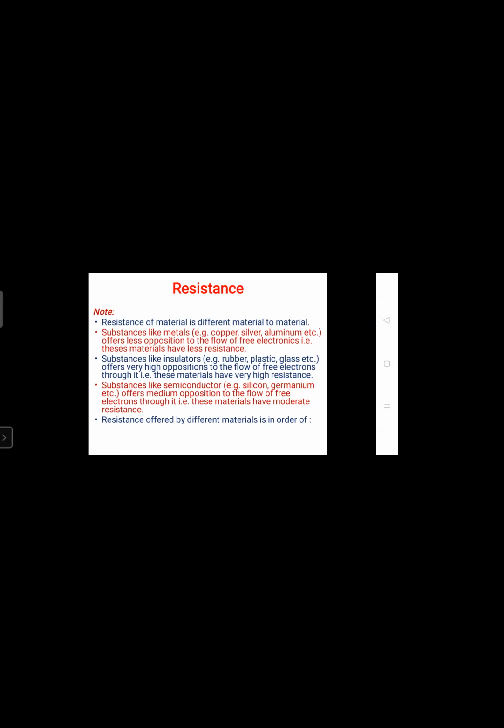So the second characteristic: substances are nothing but materials like insulators. Insulators means rubber, plastic, glass, even wood also. Some dry woods we can also consider. They offer very high opposition. Opposition high रहते, current flow करने के लिए allow ही नहीं करते these all things, because it has very high resistance.